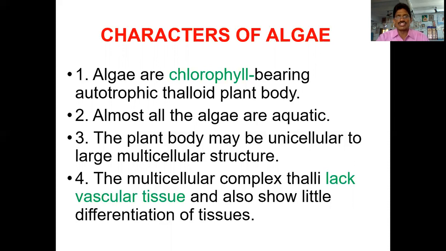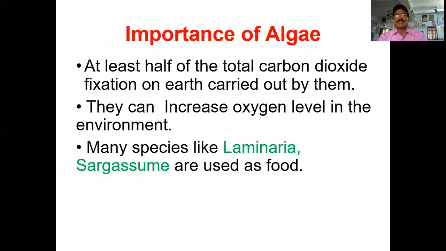The plant body may be unicellular or multicellular. The multicellular forms are complex but lack vascular tissue. The plant does not have any vascular tissue and also shows little differentiation in the tissues. But what is the main importance of algae? At least half of the total carbon dioxide fixation on Earth is carried out by them. They can increase the oxygen level in the environment.